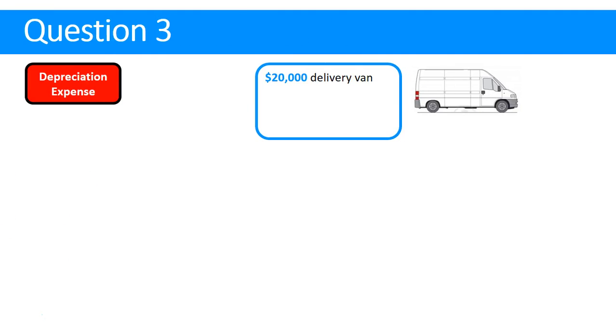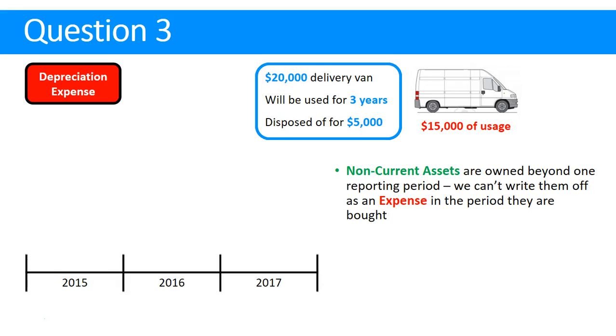Let's look at that in the context of depreciation. What do we know about depreciation? Let's take a very basic example. We've got a $20,000 delivery van. We think we'll use it for 3 years, and we think when we're done with it, we'll dispose of it for $5,000. So basically we estimate over 3 years we're going to use $15,000 of this van. Non-current assets are owned beyond one reporting period. We can't write them off as an expense in the period they are bought. What would that look like? Well, if we didn't depreciate things, we would charge off all $15,000 of usage as an expense in year 1 in 2015.